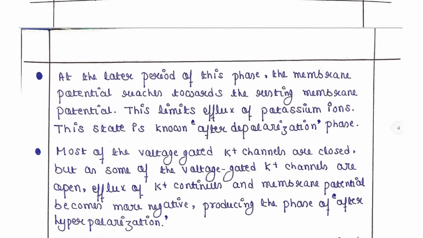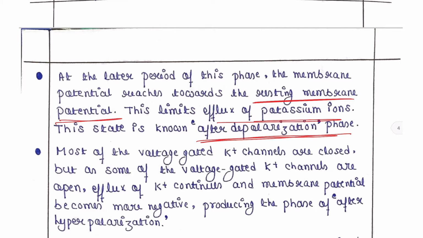At the later period of this phase, the membrane potential reaches towards the resting membrane potential. So now from the repolarization phase, the membrane potential will reach toward the resting membrane potential. This limits efflux of potassium ions. So when the membrane reaches its resting membrane potential, it will again limit the efflux of potassium ions, and this stage is known as the after depolarization phase.